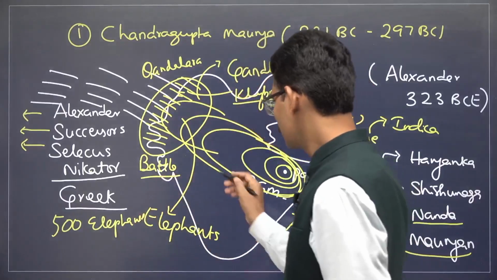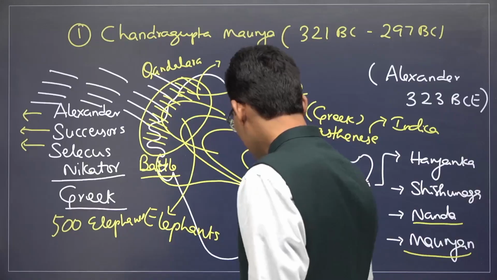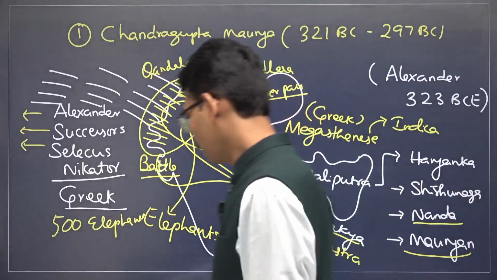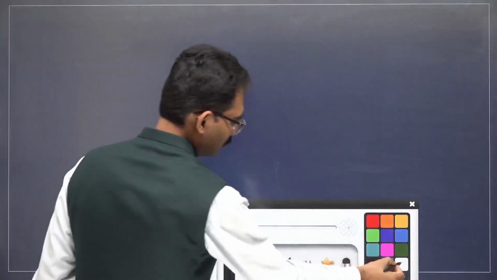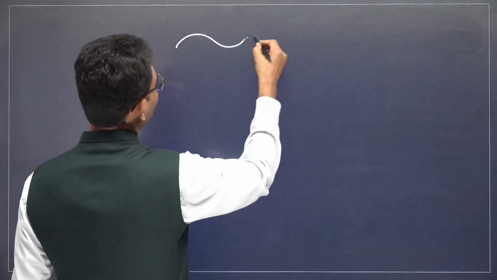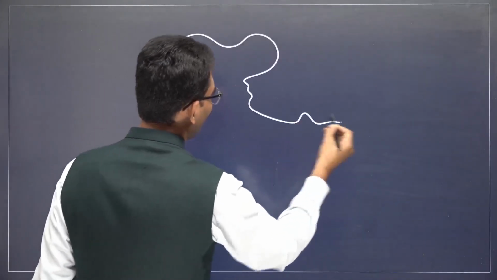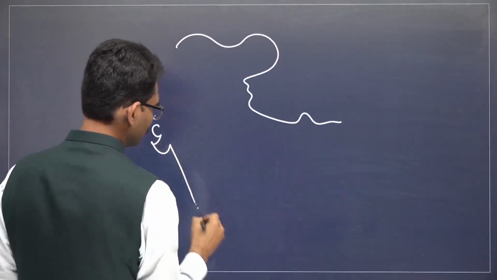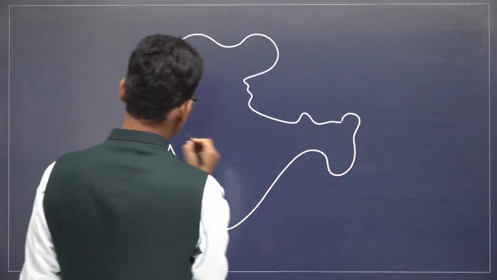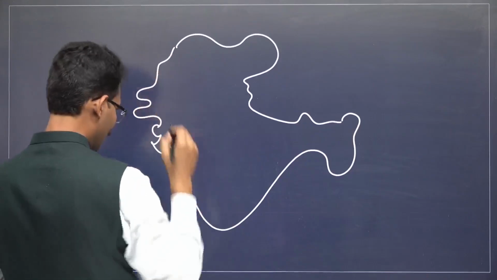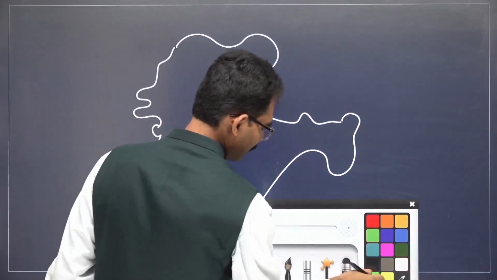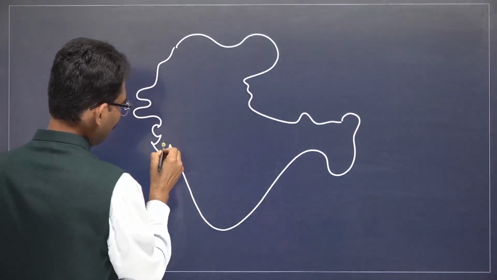In the process, in his kingdom in Gujarat, I'll draw one more so that it will not become clumsy. Chandragupta Maurya encouraged his provincial governors to create irrigation facilities in their provinces.